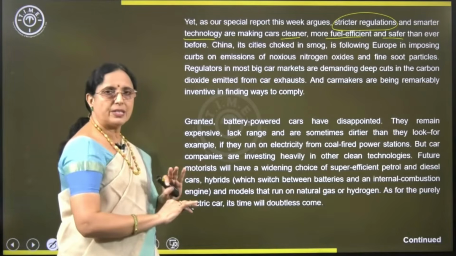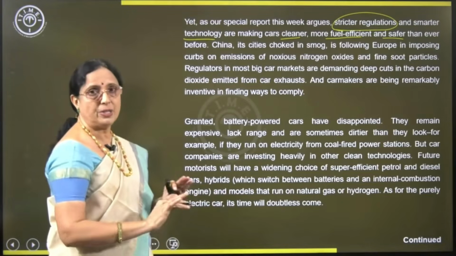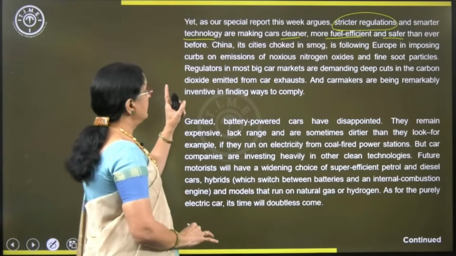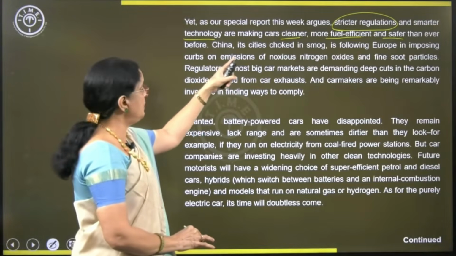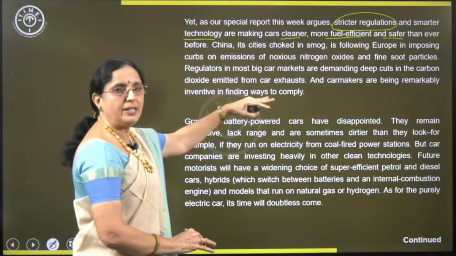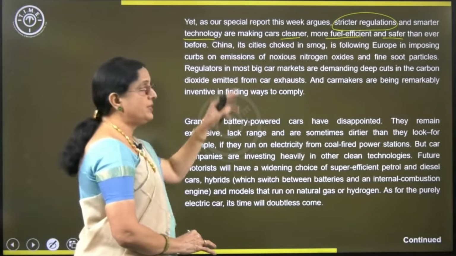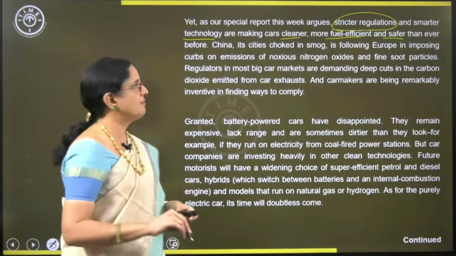All those challenges can be solved. All right, can be faced without any problem. How? Because of the technology. So, technology is making all these problems out, taking the problems out. Technology is helping us to clear the challenges.